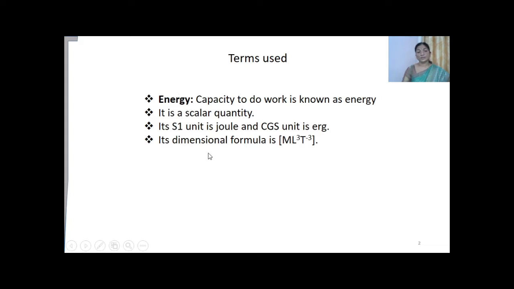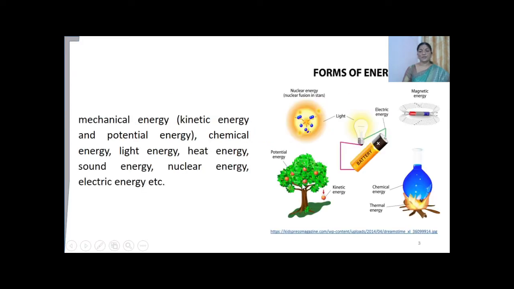Now what is energy? Energy is the capacity to do work, and it is a scalar quantity. The SI unit of energy is joules and its CGS unit is erg. The dimensional formula of energy is given by M L to the power 2 T to the power minus 2. As we all know, energy is available in different forms.